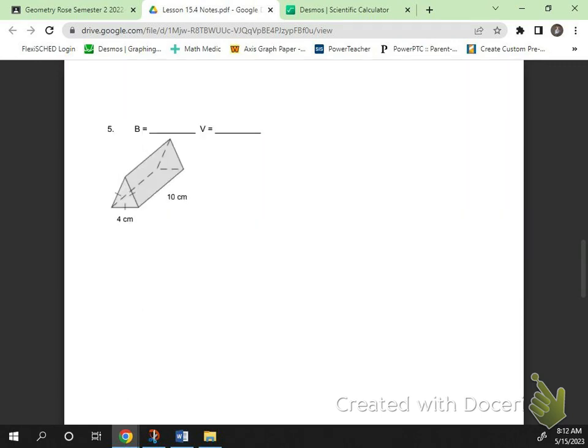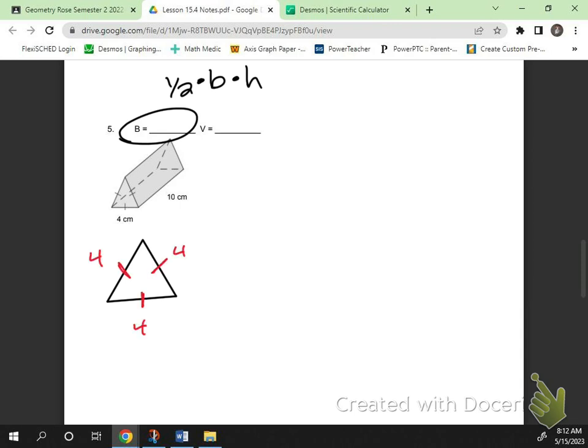What triangle is this? An equilateral triangle. We have to find the base area, which is the area of a triangle: half times base times height. So let's just sketch this equilateral triangle. Do you have everything you need to do area? We have the base is 4. Uh-oh, what's the height? It's not 4. We don't know the height.